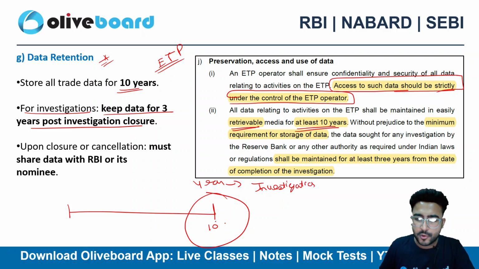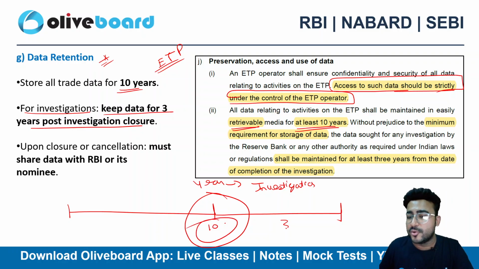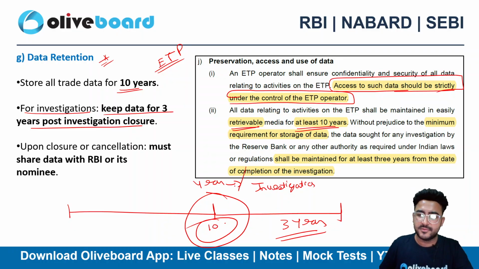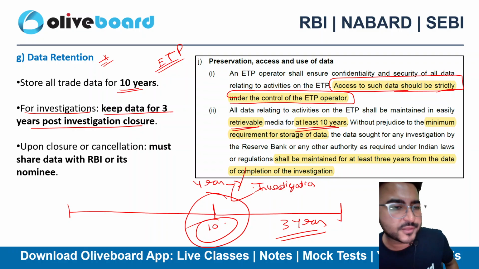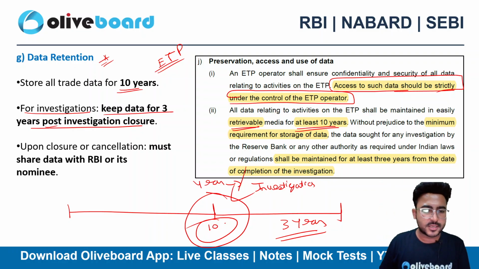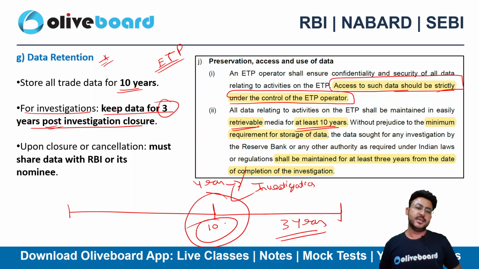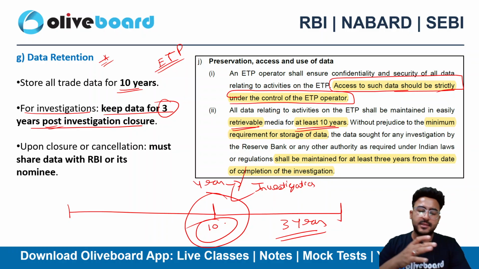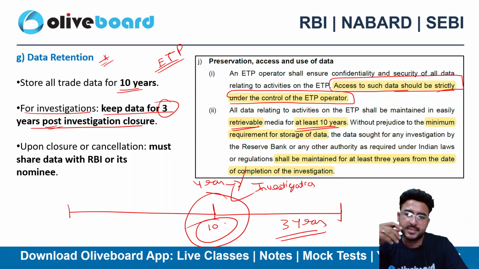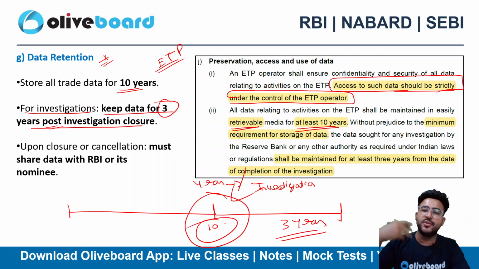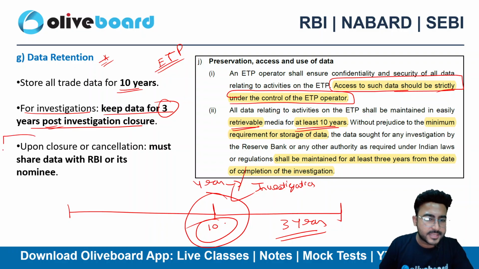Now, even if you have already completed the stated 10-year timeline, you still need to keep it safe for the next 3 years because of the investigation, right? Even after the investigation, post investigation closure, you need to keep it for 3 years. However, the base tenure is 10 years. In case of an investigation, you need to store it for 3 more years. Upon closure or cancellation, you must share the data with the RBI.